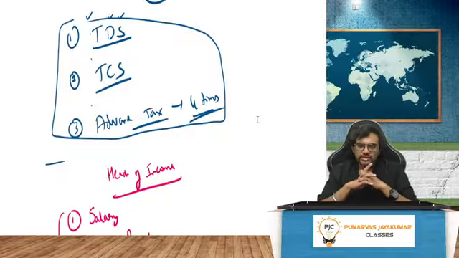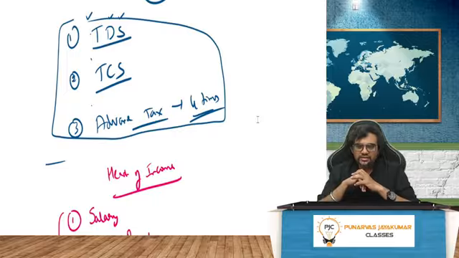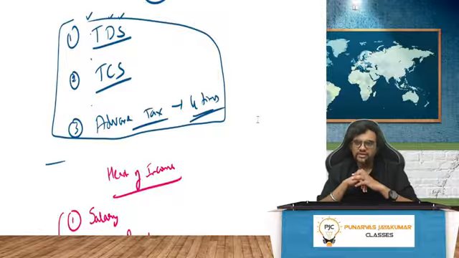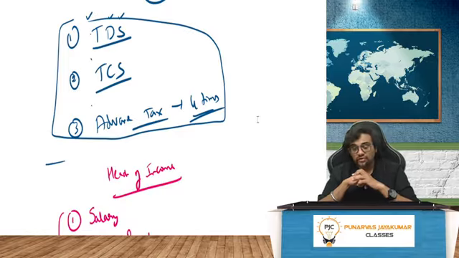Now coming to income tax, the Direct Tax Code is coming, but that will be anyway old wine in a new bottle. If you understand the Income Tax Act properly, Direct Tax Code will be very easy. And it's not called Direct Tax Act; it is Direct Tax Code. Code means it's codification of existing laws. Whatever existing laws are there, they'll change a little bit and bring out a code. We had something called the Insolvency and Bankruptcy Code. It is not Insolvency and Bankruptcy Act.